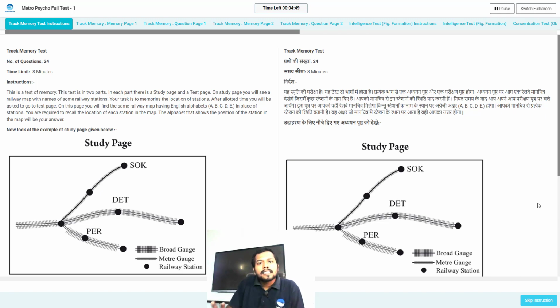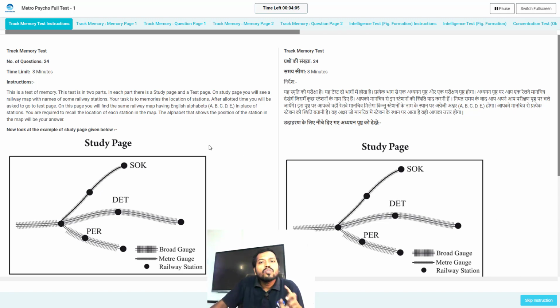You are practicing this test series at your home, so you can skip the instruction and save your 5 minutes. But in the final exam you won't be able to skip. You have to wait for 5 minutes. Remember one thing, in the final exam you have to wait for 5 minutes. The time will automatically lapse and you don't have to do anything. In the final exam the skip option will not be given. In this test series I have given it to you so that you are able to save your time.